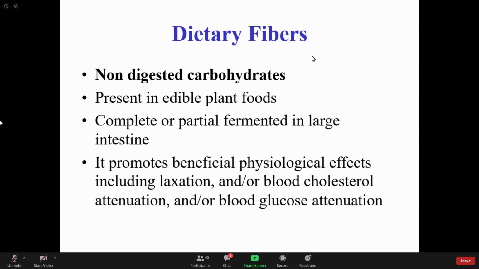So in simple words, dietary fiber is an undigested carbohydrate present in food, not digested by our body. Being a dietary fiber, it should be from a plant source, edible, and completely or partially fermented in the large intestine by bacteria.